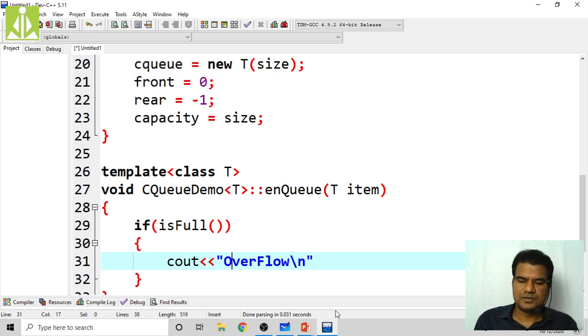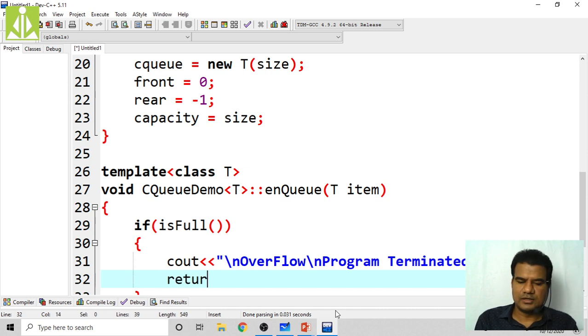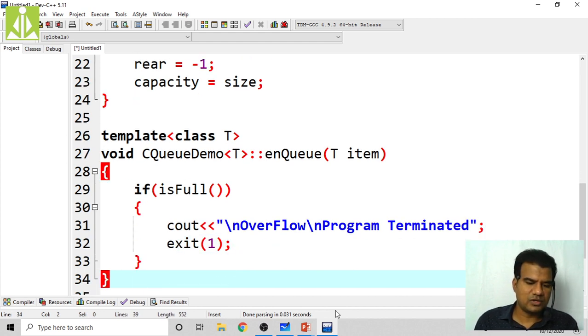Here also you write program terminated, like this you write, and end you put semicolon, then return or exit you take. Any ways you can terminate. Okay, either you can use return, exit, whatever you want you can take.